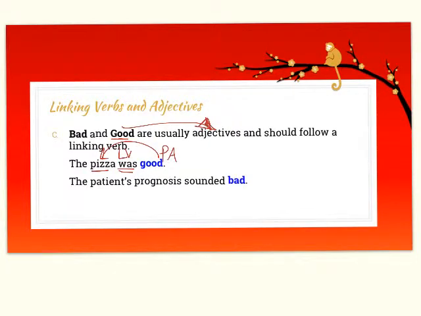So there's a predicate adjective. The prognosis sounded bad. Again, bad is a predicate adjective telling us more about that prognosis. We could say the patient's bad prognosis, and it would make sense if we moved that adjective there.